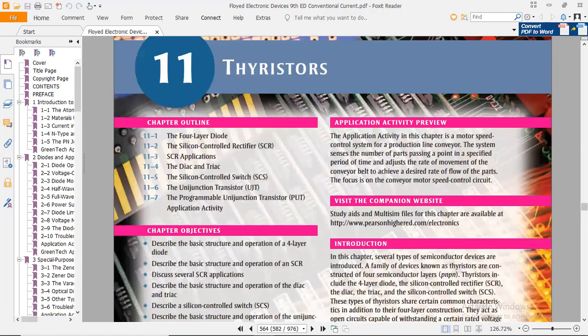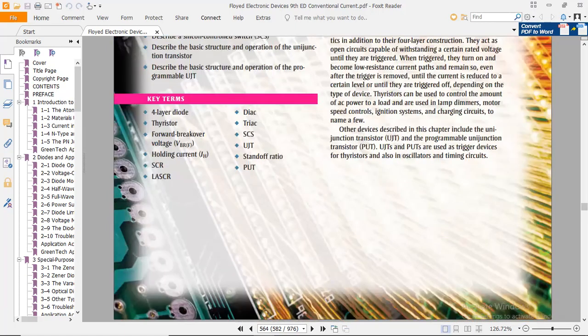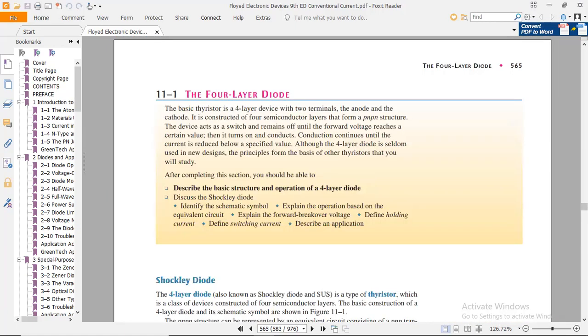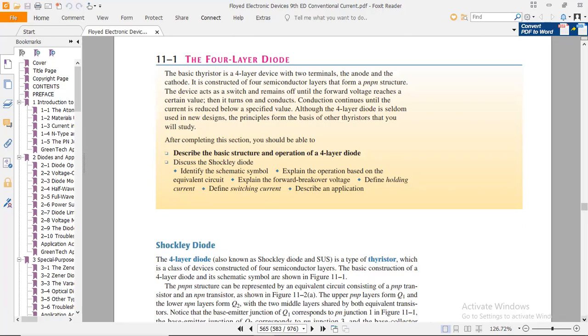The topic of chapter 11 is thyristors. Thyristors. Does anybody know about thyristors? What is the meaning of thyristor? Okay, so coming towards thyristor, today's topic.